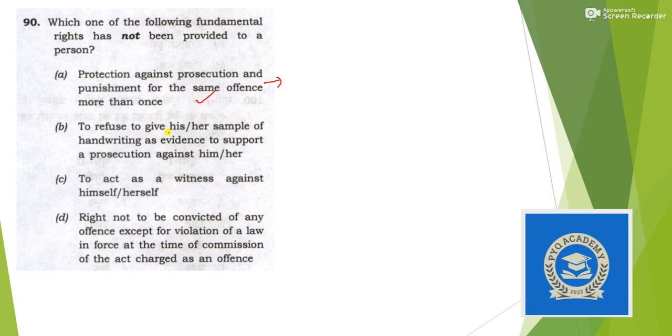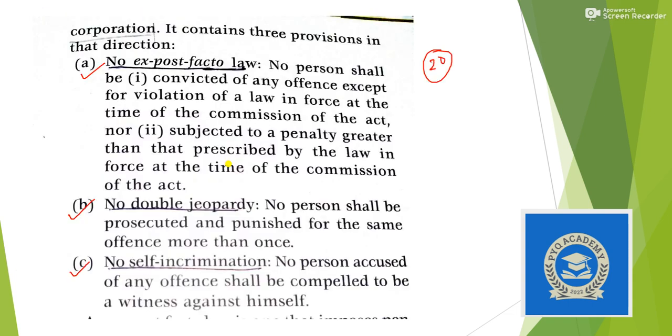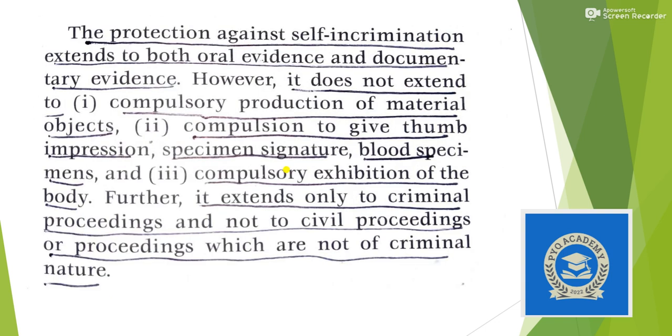Then, to refuse to give his or her sample of handwriting as evidence to support a prosecution against him. So this is a part of the same no self-incrimination. Then, to act as a witness against herself or himself. So these two statements are very close. But you will find that there is an exception to part 3, no self-incrimination.